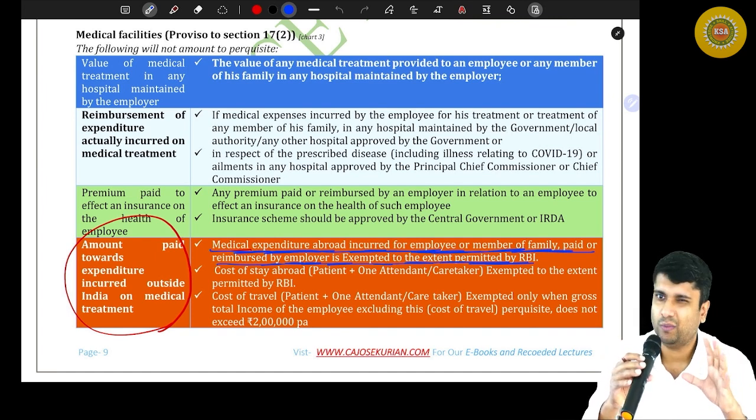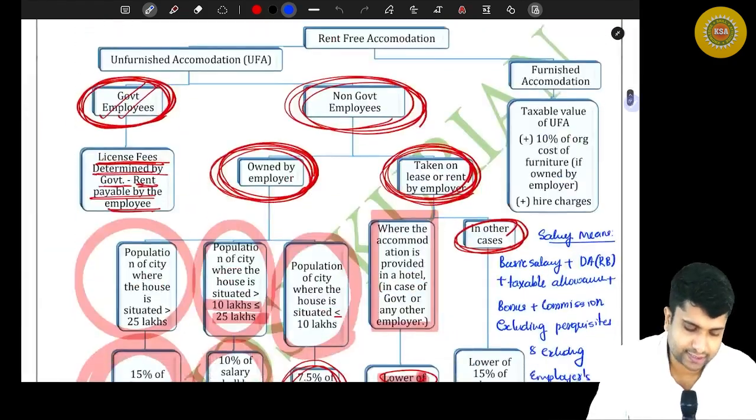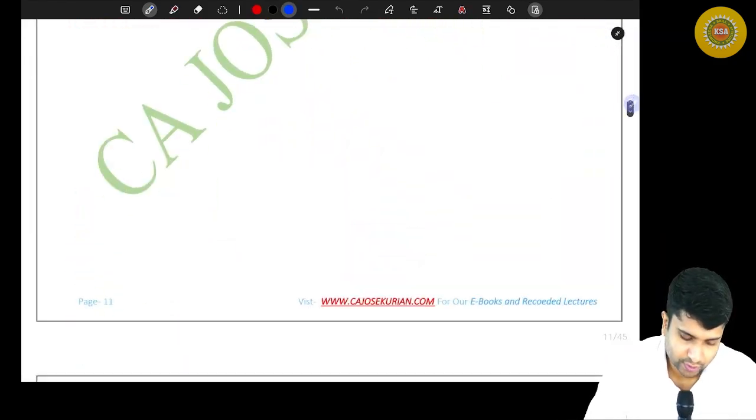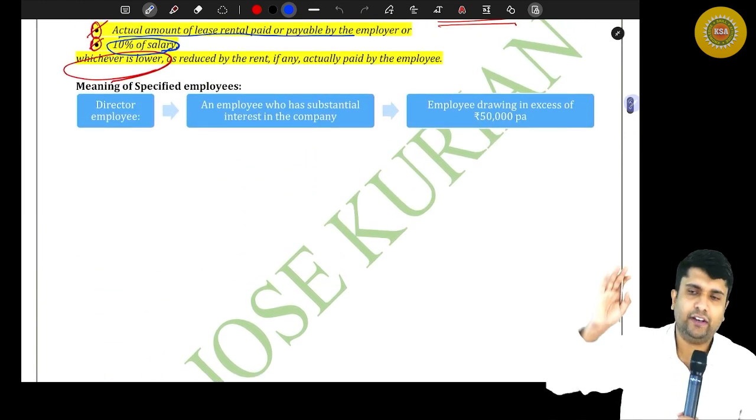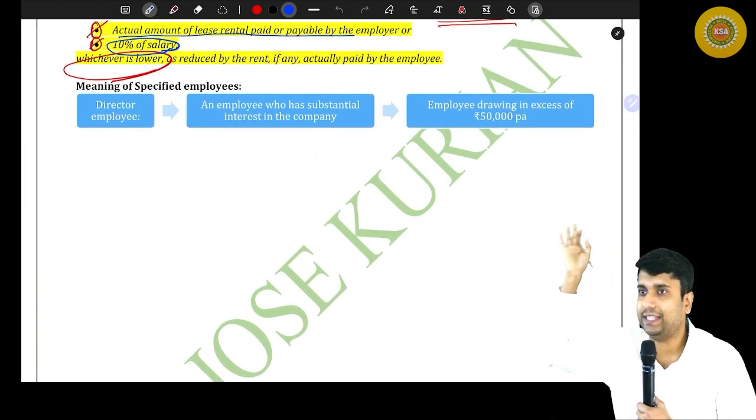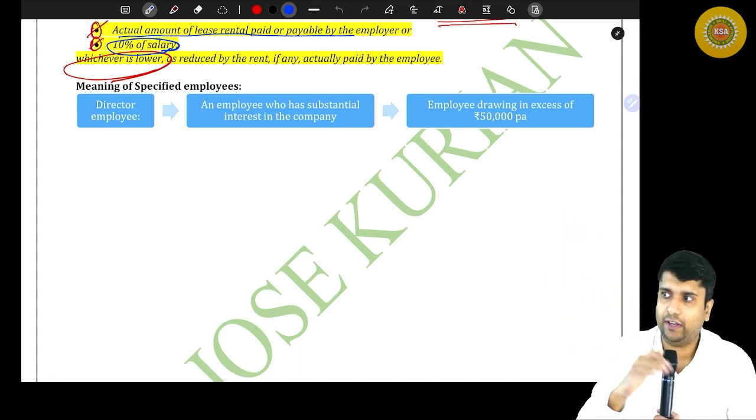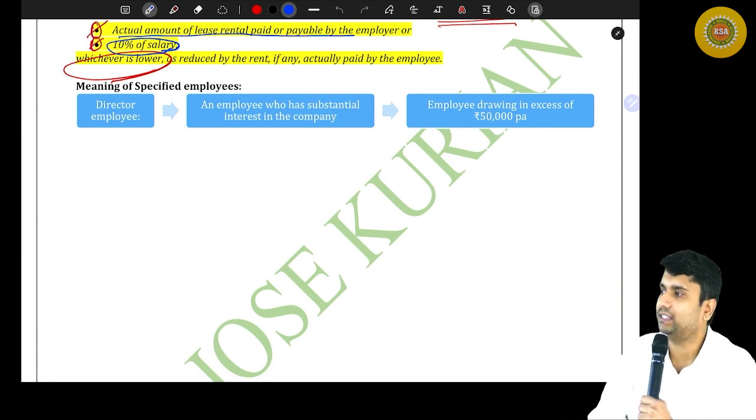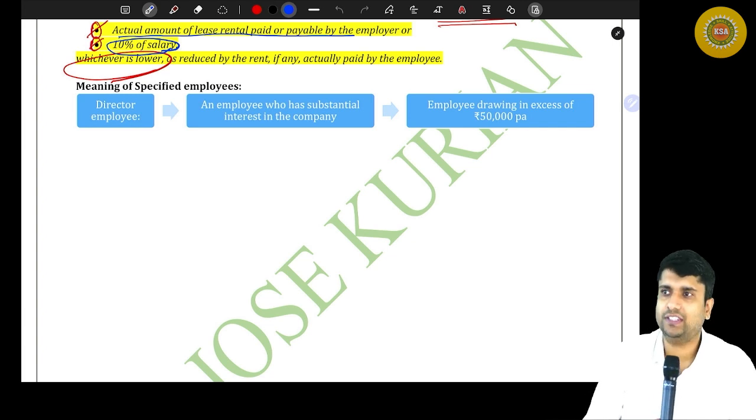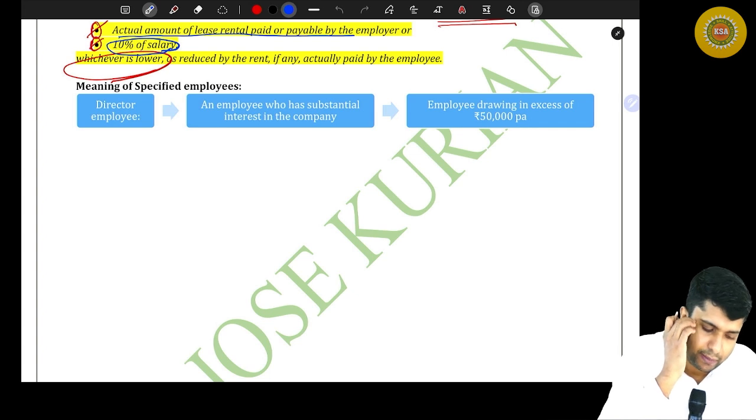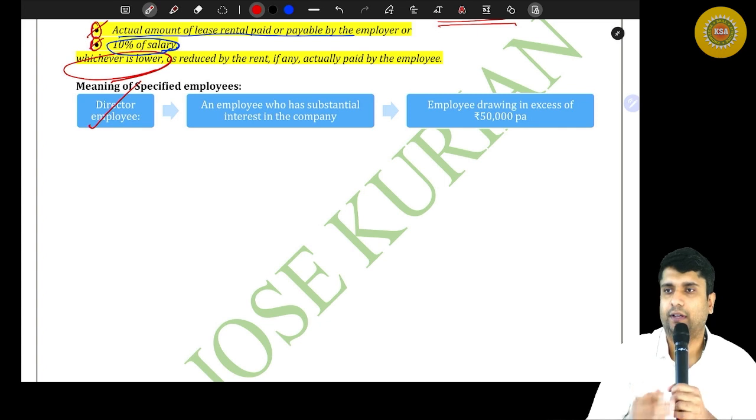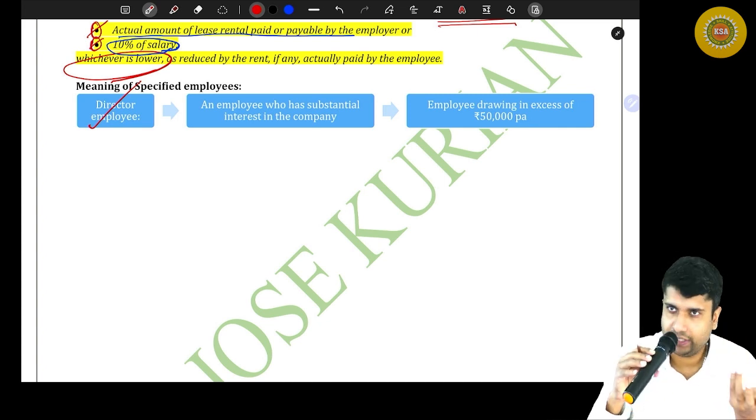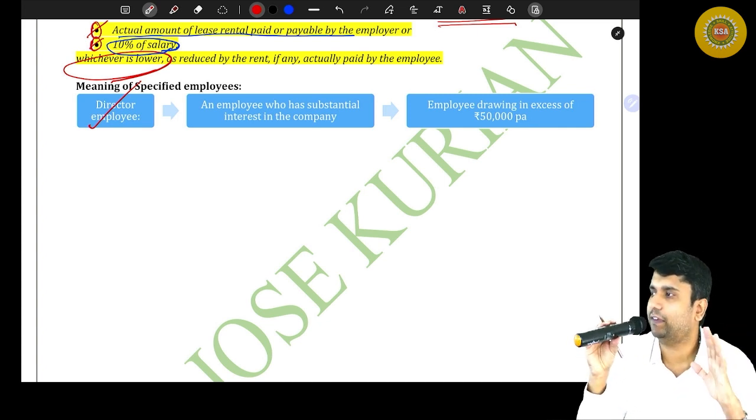Now let's understand what exactly a specified employee is. So listen, friends. A specified employee simply means, if an employee satisfies any of these three conditions, not all, any of these three conditions, then that employee is called a specified employee. We'll make use of this whenever we discuss the other perquisite valuations as well. Who is the first one under the specified employee category? A director employee. If you are a director employee of a company, you will always be considered a specified employee.